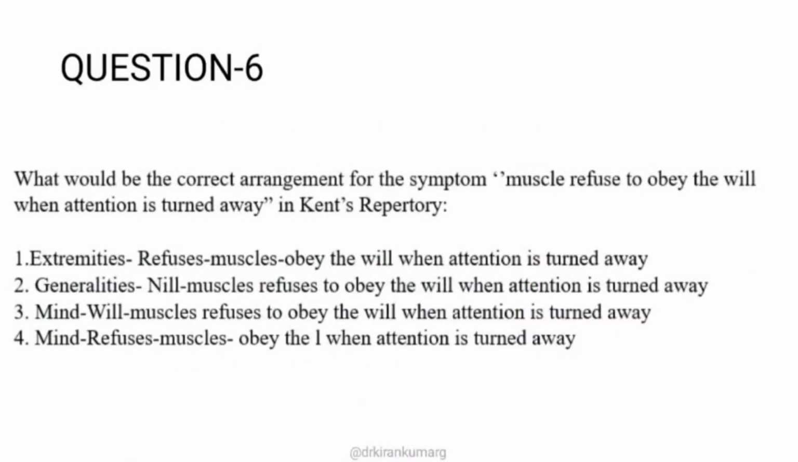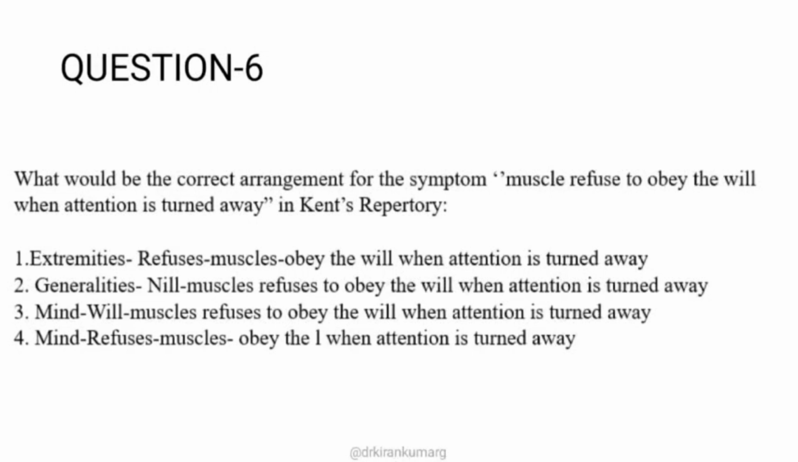What would be the correct arrangement of the symptom 'muscles refuse to obey the will when attention is turned away' in Kent repertory? You have 4 options. This is a rubric hunting question again, as I already told. You need to identify the right rubric for this particular question. Here there are 2 involvements: the will as well as the muscles.